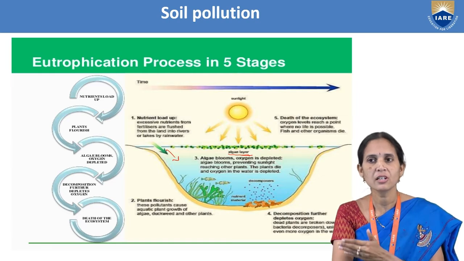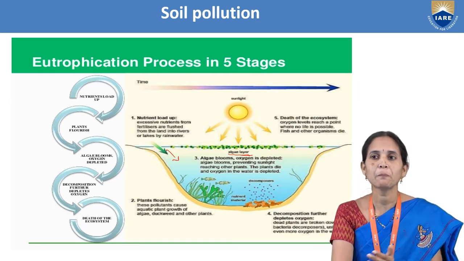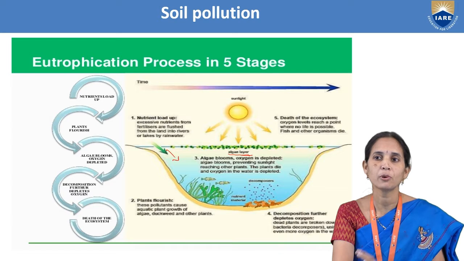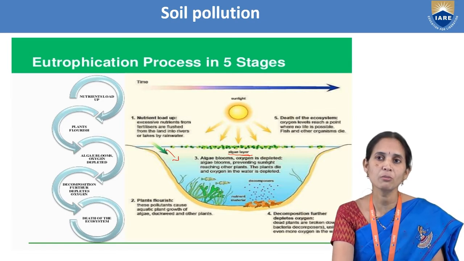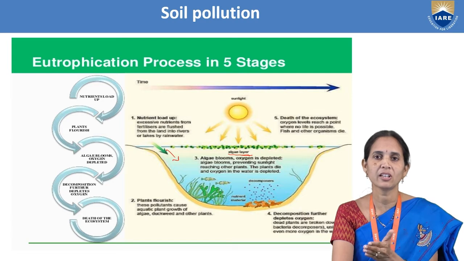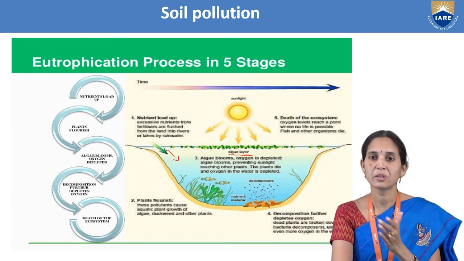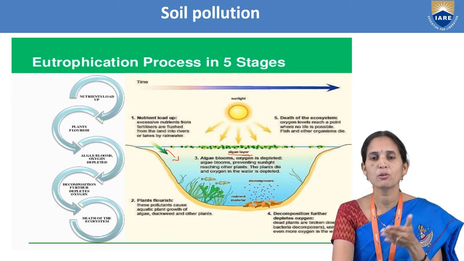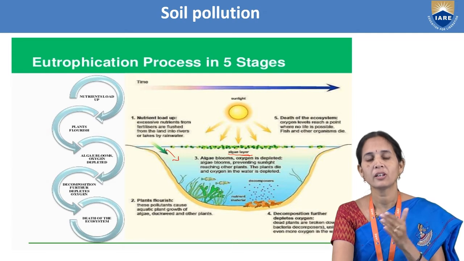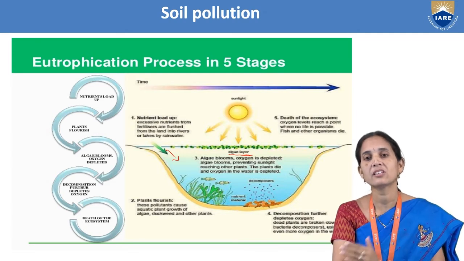The dead plants are broken down by bacteria, decomposers, using up even more oxygen in the water. After the plant decays, it is decomposed by bacteria present in the water, and slowly the oxygen level again decreases.